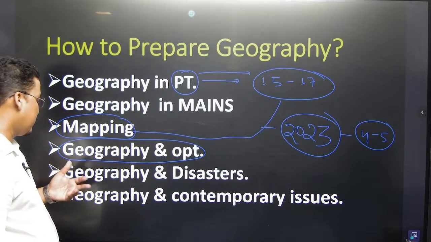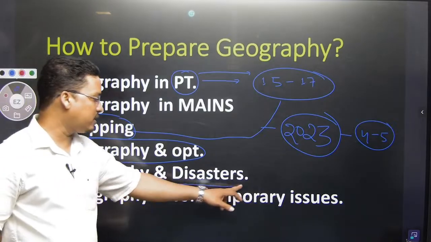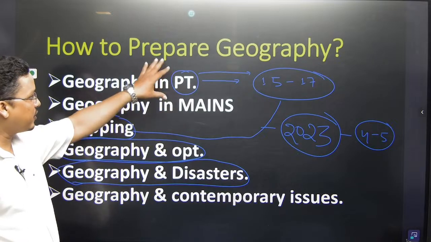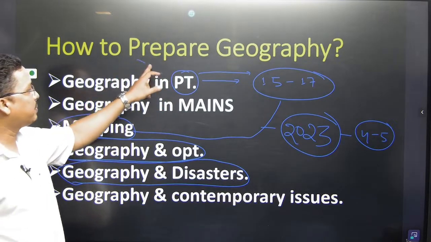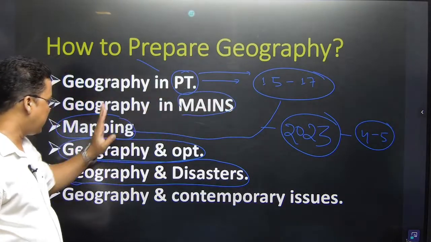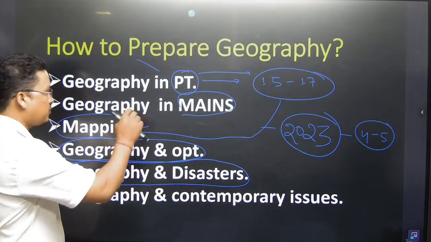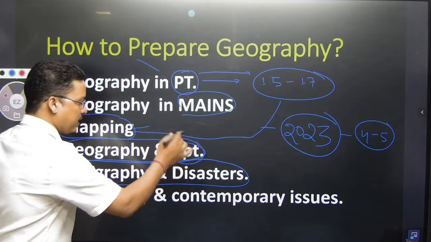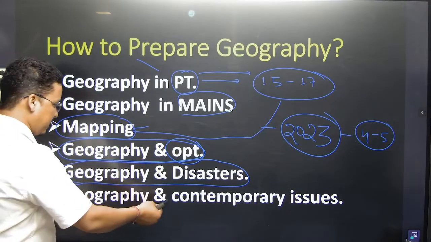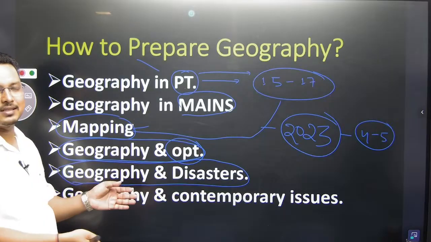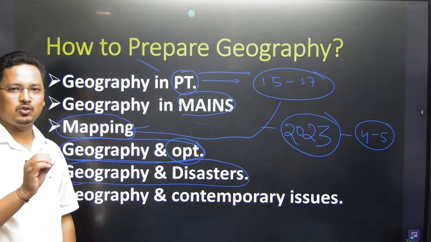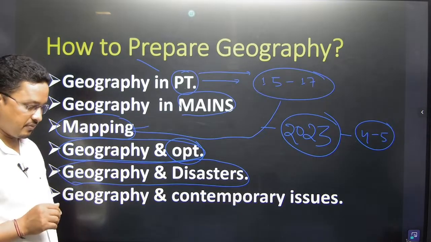Geography optional is one of the most popular subjects. So when you are preparing geography, somebody is preparing for the prelims, somebody for the mains, somebody for mapping, somebody for the optional, someone for geography and disaster, someone for geography and contemporary issues. This is how geography is moving. And each day geographical current affairs also come from different angles.